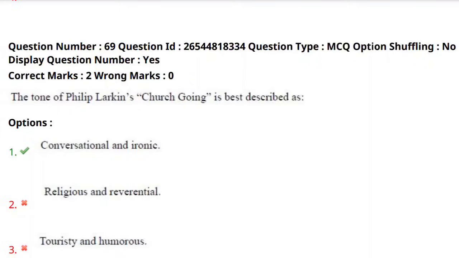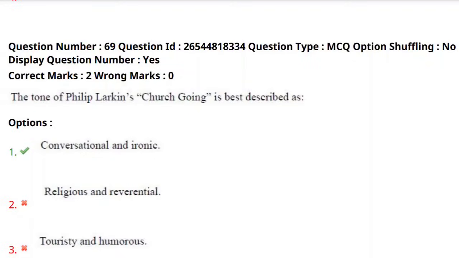And at various points in the poem he uses ironical questions to check the relevance of religion in modern-day life. So the correct answer here is conversational and ironic. Philip Larkin's poem Church Going is in a conversational and ironic tone.